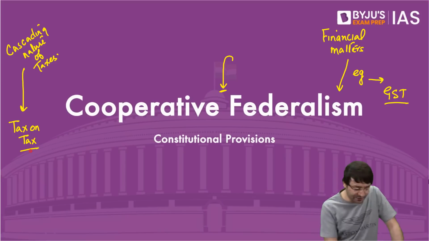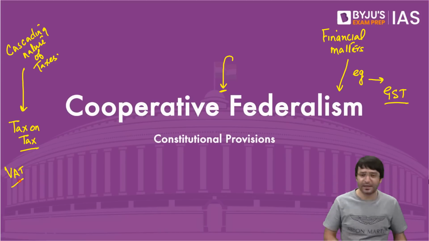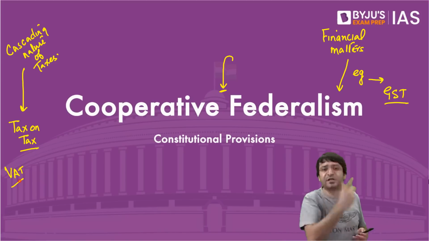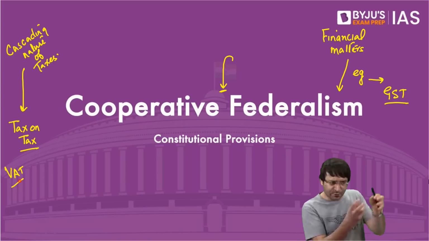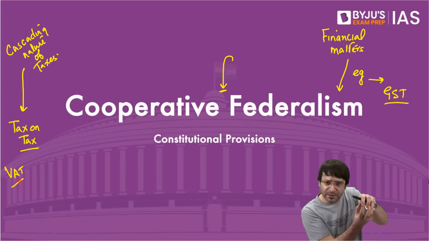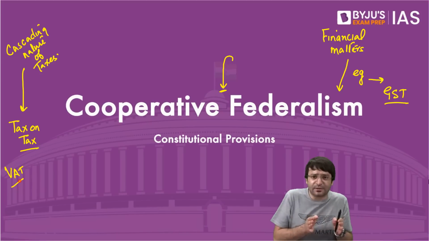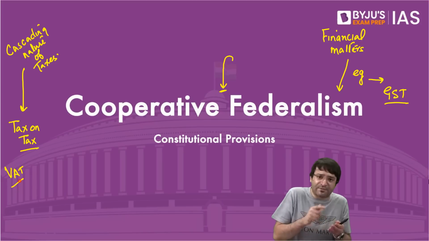Government said, let's introduce VAT. Let's not pay tax on tax, let's pay tax on the value which has increased. Which means the tax that you paid on raw material, then you use that raw material to manufacture this shirt. Now you have to pay tax on the value which you have added.